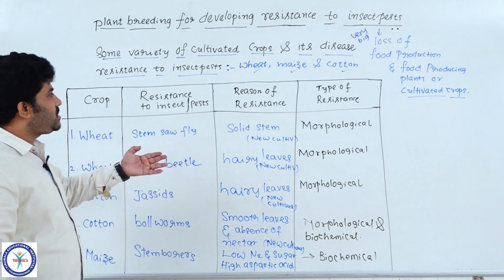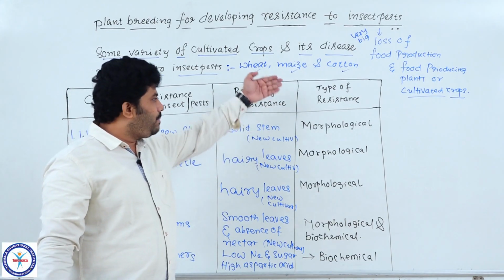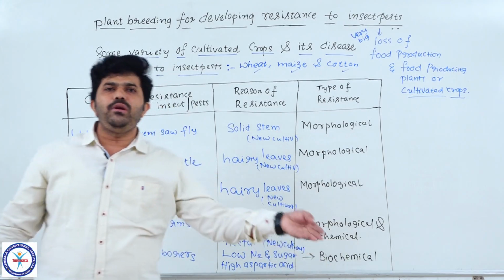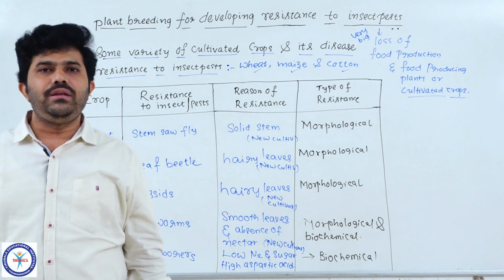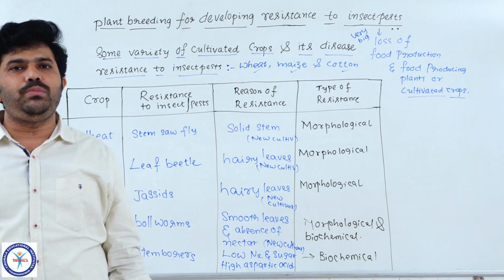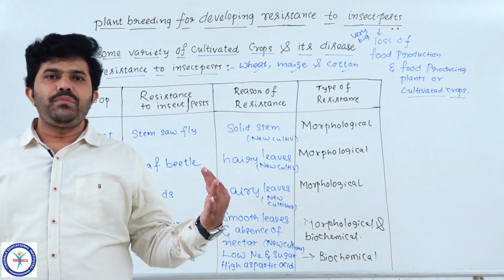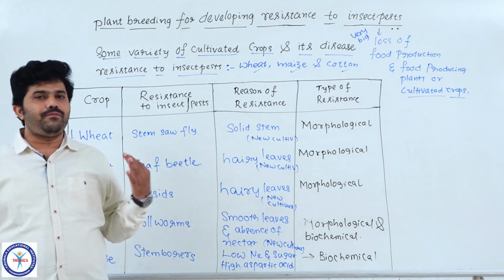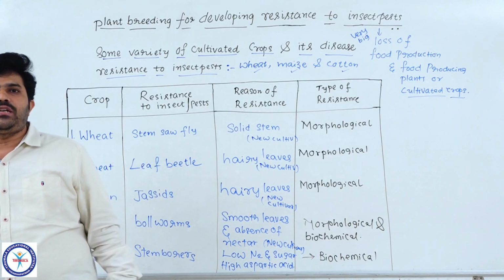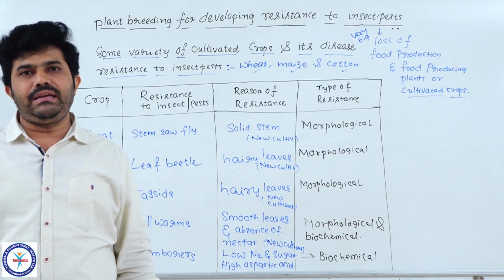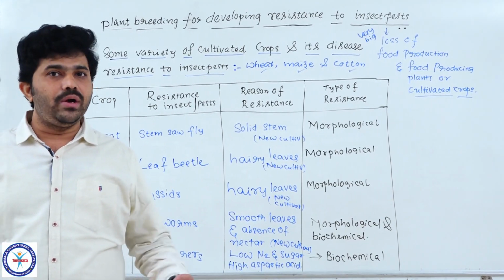So maximum resistance we provided in the two types, morphological and biochemical. Biochemical or physiological characters only we altered to make new cultivars which give non-preference characters or factors to the particular insect pests, through which the insect pest population is going to decrease or be controlled or eradicated.